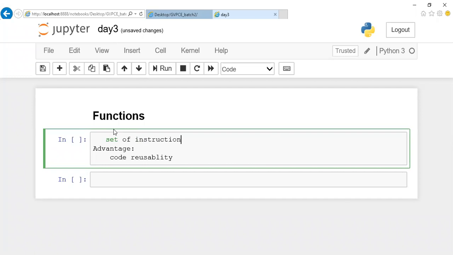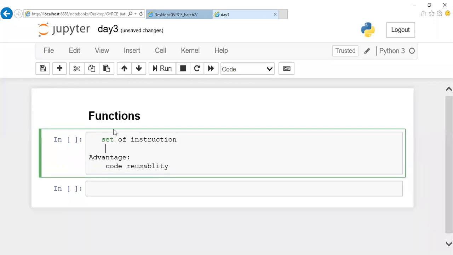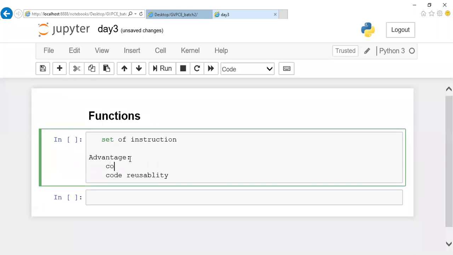So right now you are doing some program, such as the sum of two numbers or some calculation. But in a program, if you find the same calculation has to be repeated 3 times or 4 times, what I'll do is put this set of statements, this calculation part, under a name, and wherever I want the particular set of operations to be repeated, I'll just call the name alone. I'll never write the set of instructions again. So what happens here? The number of lines I'm writing is reduced. One advantage is code optimization.